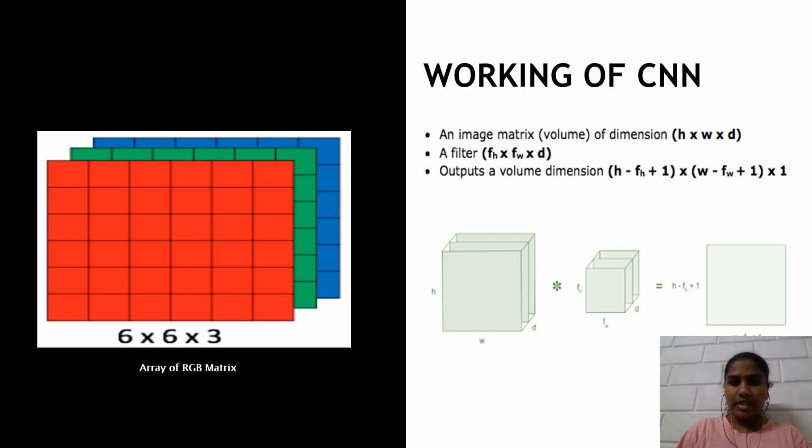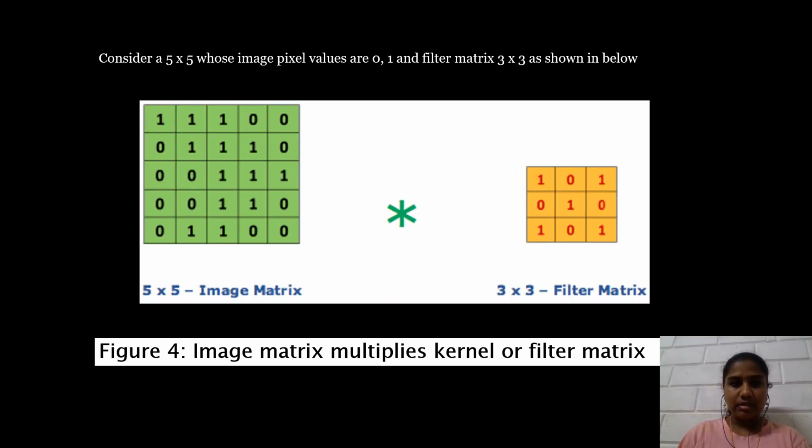Now let's see the working of CNN. If we pass a matrix of dimension h by w by d and a filter fh by fw by fd is applied, it produces an output volume whose dimension is h minus fh plus 1 by w minus fw plus 1 by 1. And the array of an RGB matrix is 6 by 6 by 3.